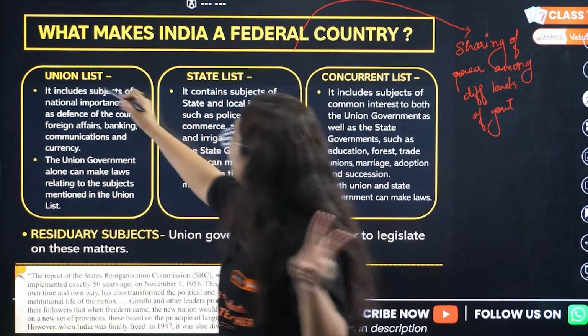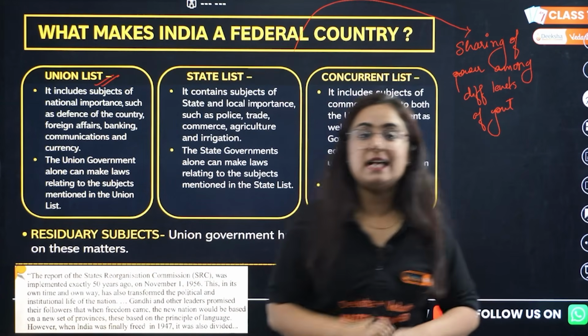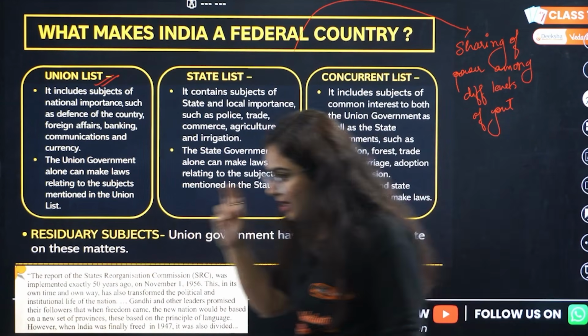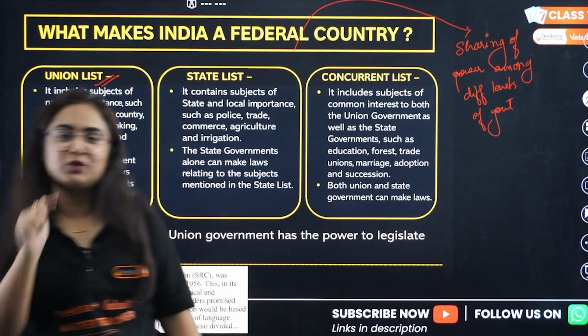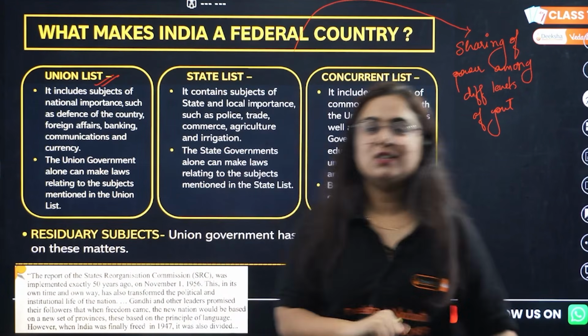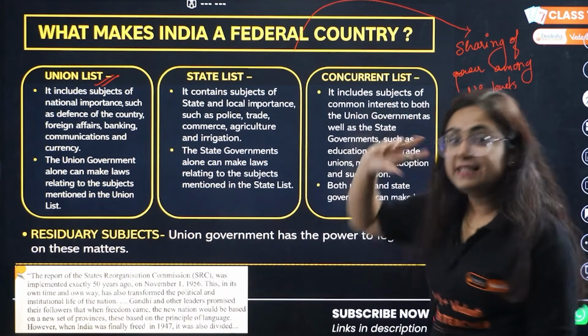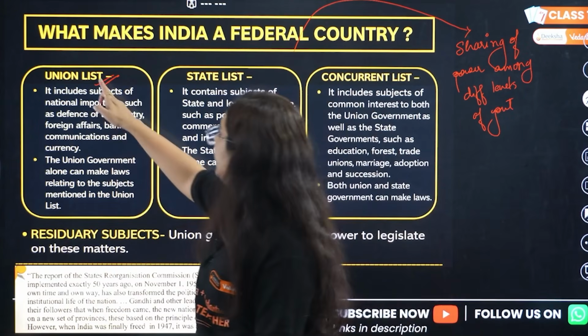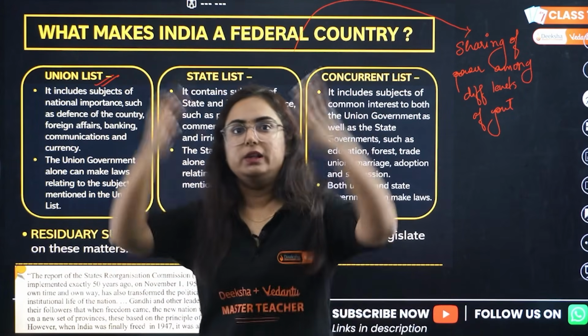So we have three lists. What I can call the legislative and administrative division. These are the keywords, the ones you guys miss in the exam. So the keywords are legislative and administrative divisions. The first one is the Union List.